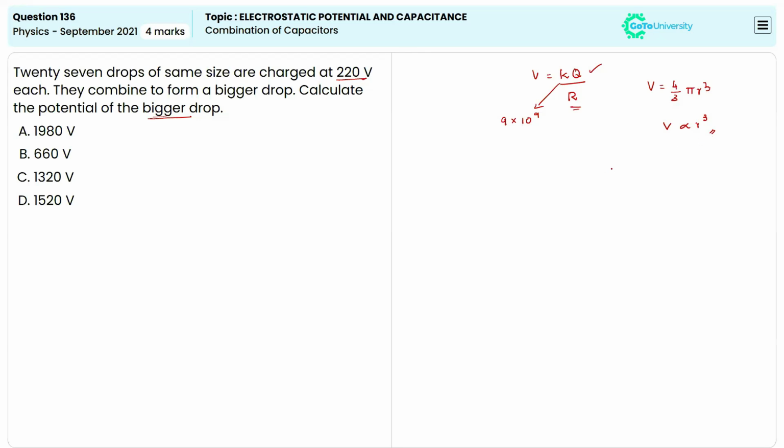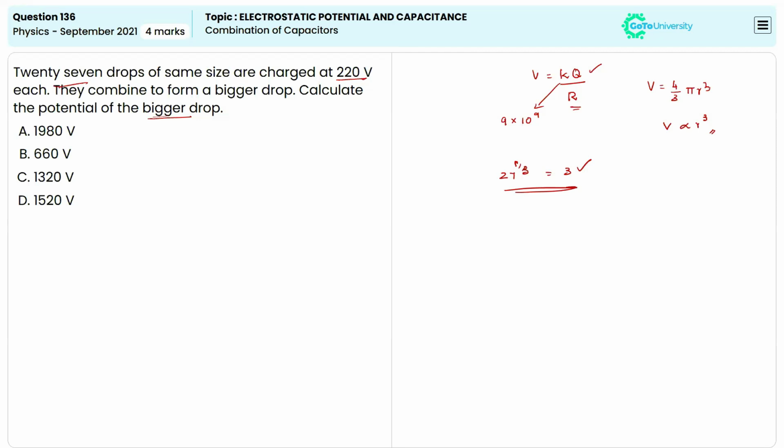Now we have the radius as well. The volume of the bigger drop is the sum of the volumes of the 27 smaller drops. Since volume is proportional to the cube of the radius, the radius of the bigger drop will be 3 times the radius of one smaller drop. So 27 power 1 over 3 will be equal to 3 here, because we are just calculating for 27 drops. We are just showing the value of the radius here.